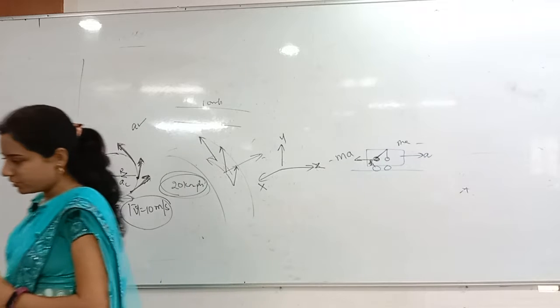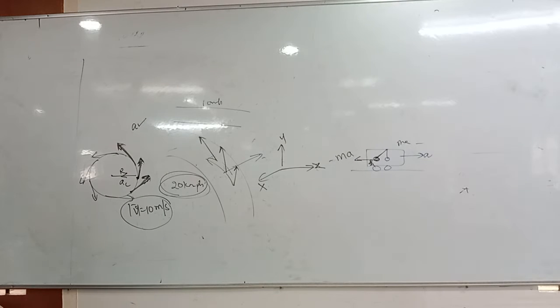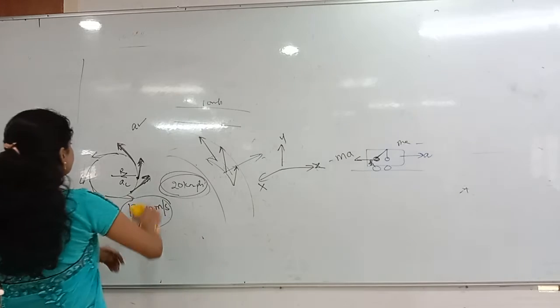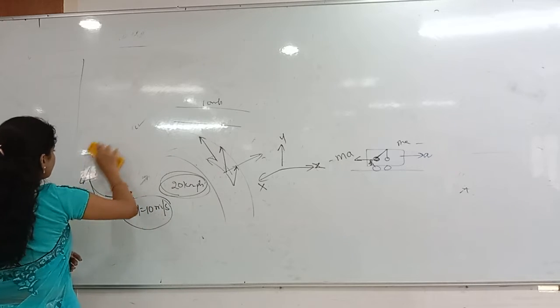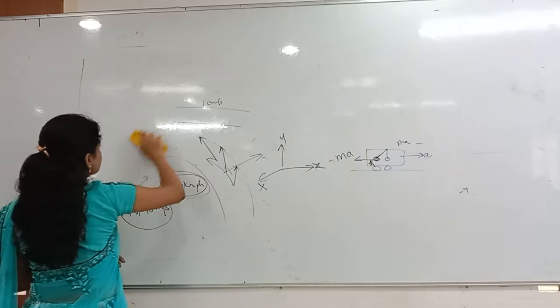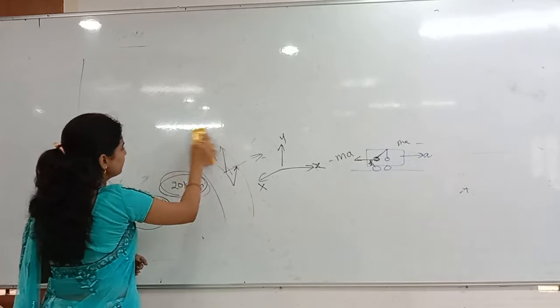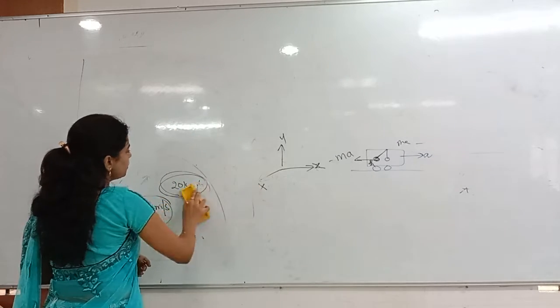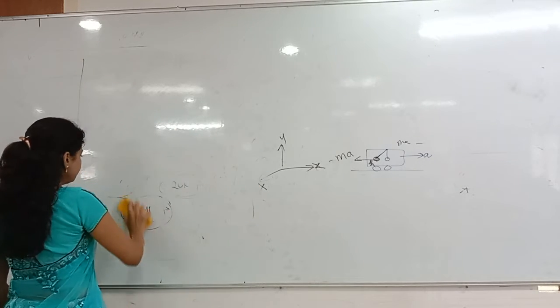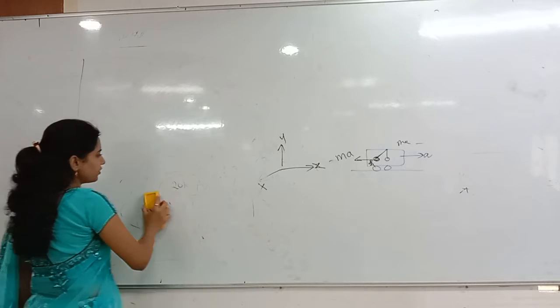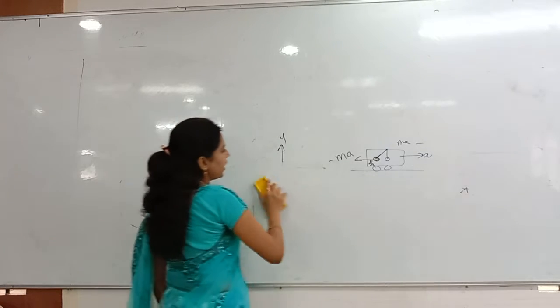Write short notes. Frame of reference: the coordinate system from which the motion of an object can be observed.